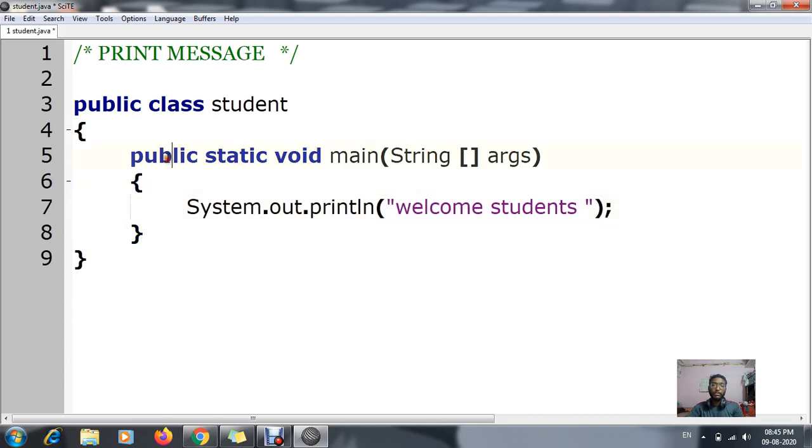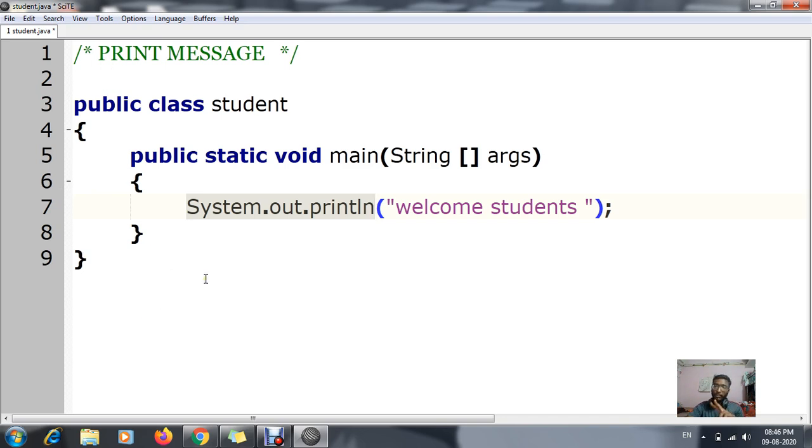But whereas in public static void main, by declaring a string argument, we are giving spaces: public space static space void space main. And then after main they are not giving space directly. String's S should be capital, space, round bracket, square bracket open close, and args means arguments. Okay, so I've written the message as welcome students. For printing this message, welcome students, I've used the keyword known as System.out.println.